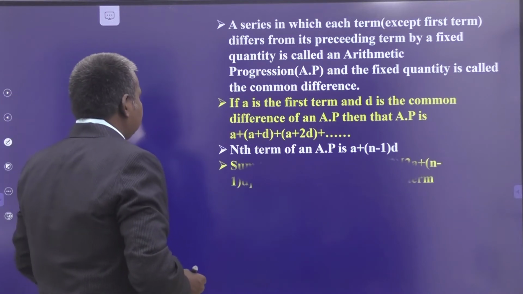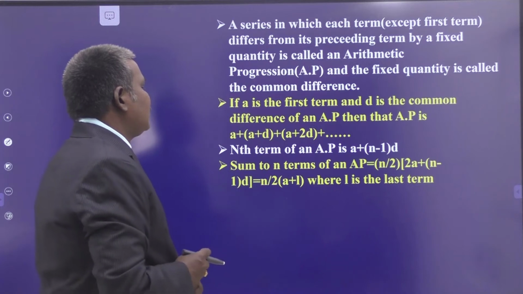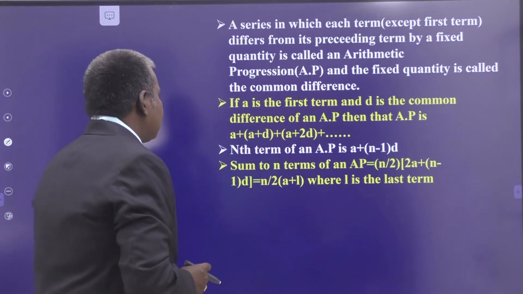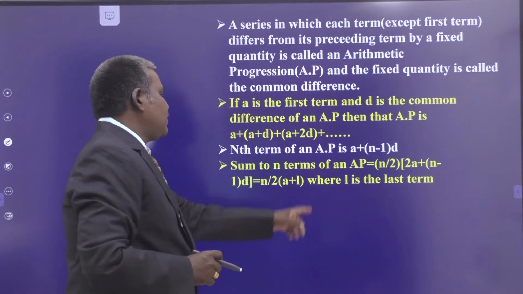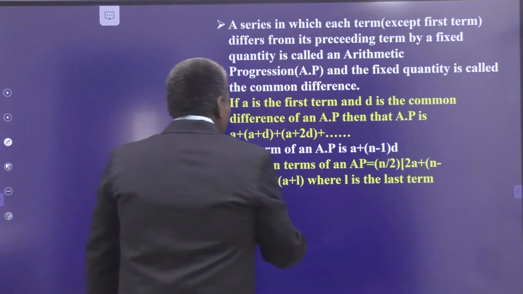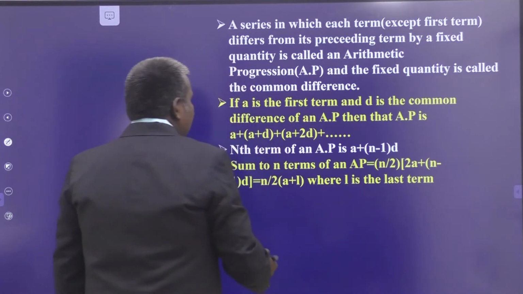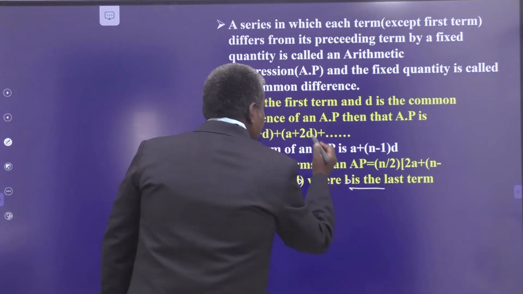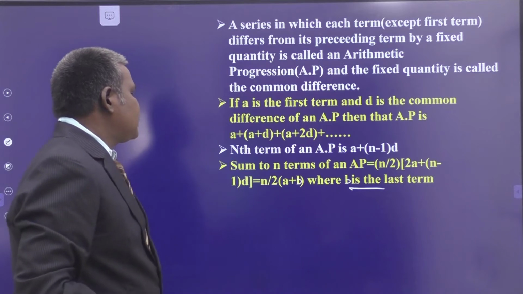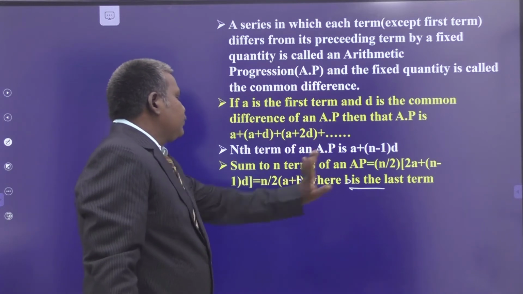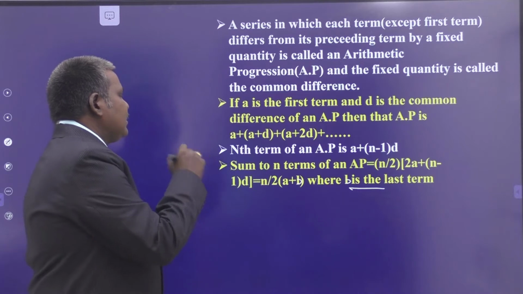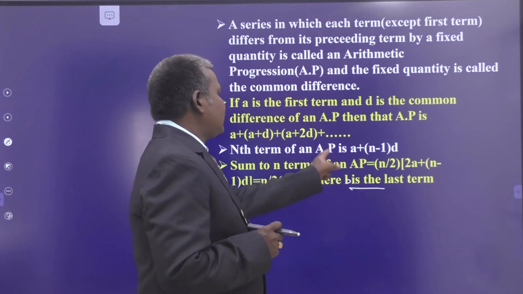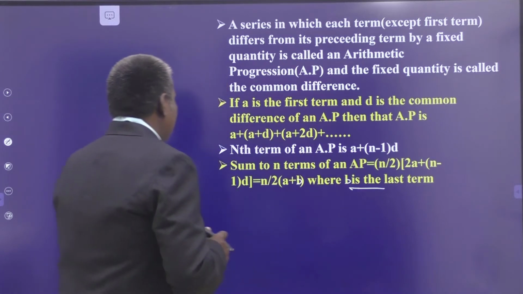And then the sum of n terms of an AP is n by 2 times (2A plus (n minus 1) into D). That is nothing but n by 2 times (A plus L), where L is the last term, A plus (n minus 1) into D. Here it is not 1, actually it is L. L is the last term. So (A plus L) times n by 2. So we are adding the first n terms.